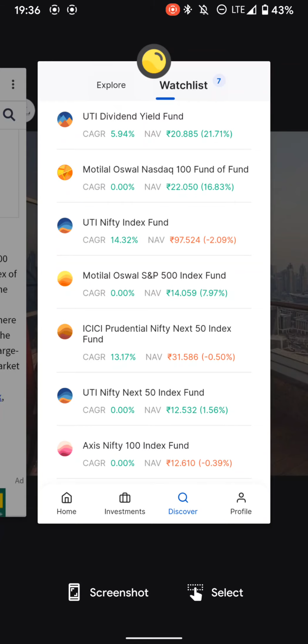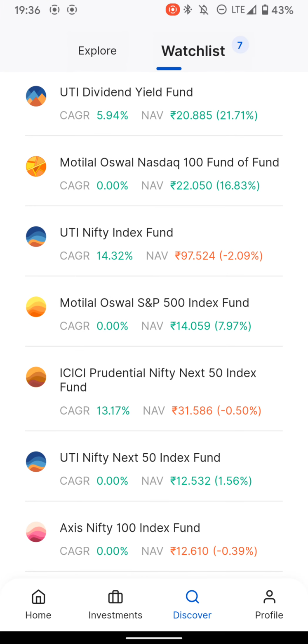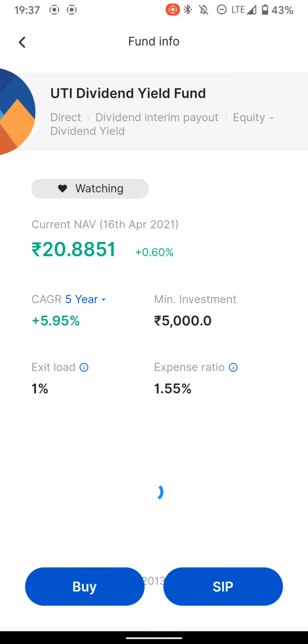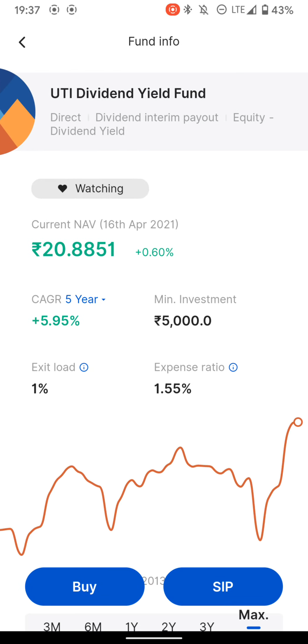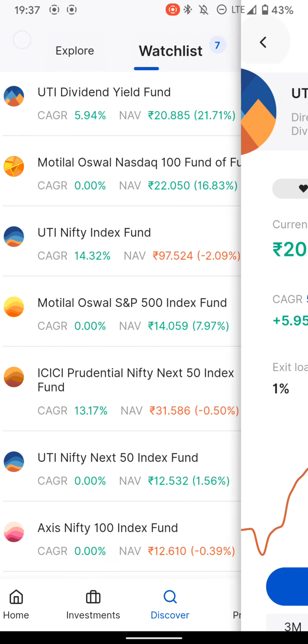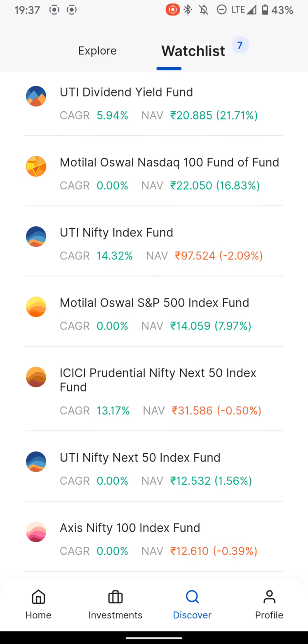Friends, let's create an SIP today with the help of Coin app by Zerodha. So, first I have shortlisted some mutual funds, and after doing a lot of research, I have come to a conclusion. Initially, I have UTI dividend yield, which is for income generation purpose, and this mutual fund will specifically help me invest in high dividend yield companies.